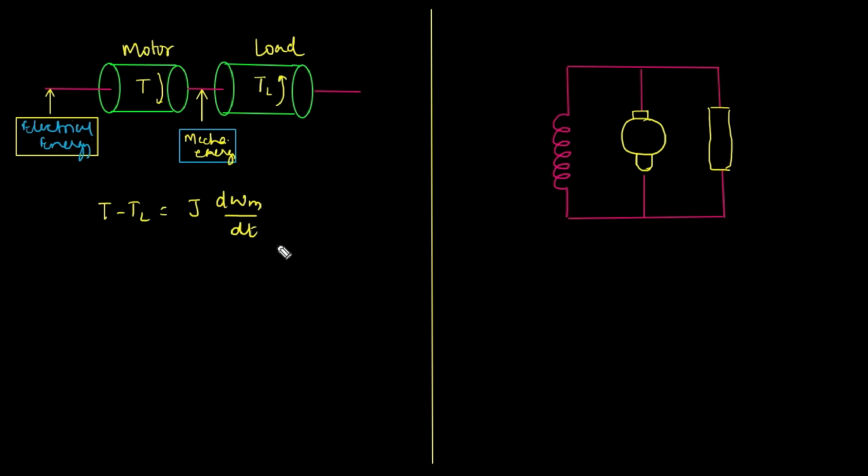So if I am going to understand the nature of the motor, it can be understood by two basic important parameters. One is acceleration, or second is deacceleration.